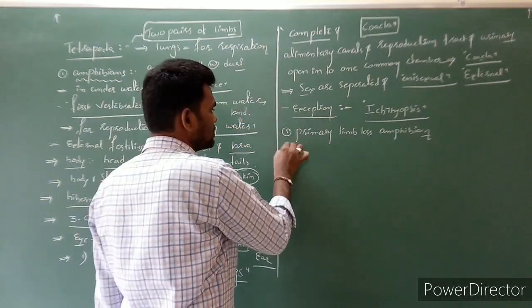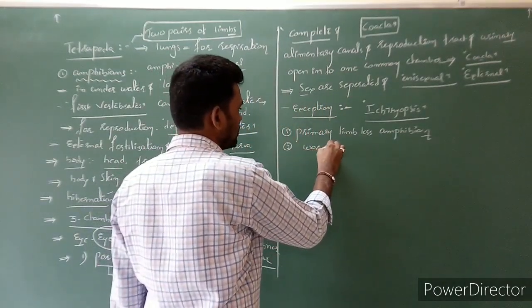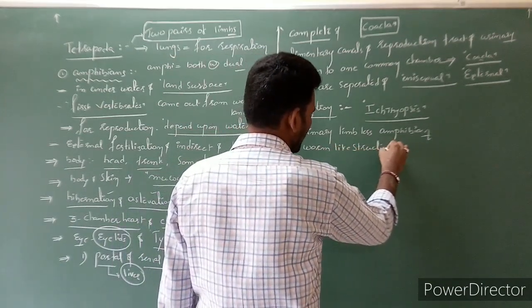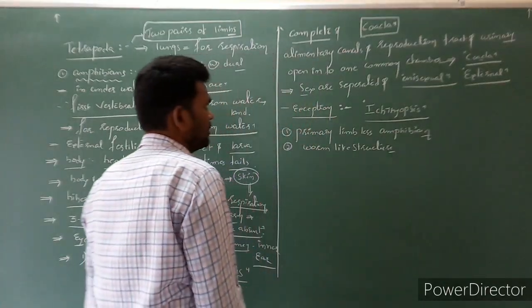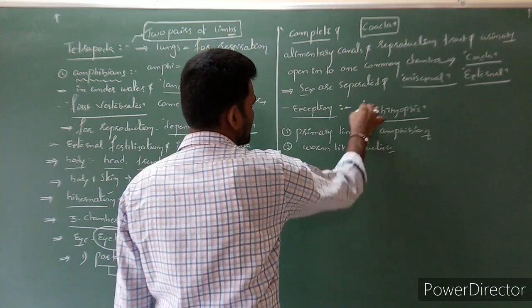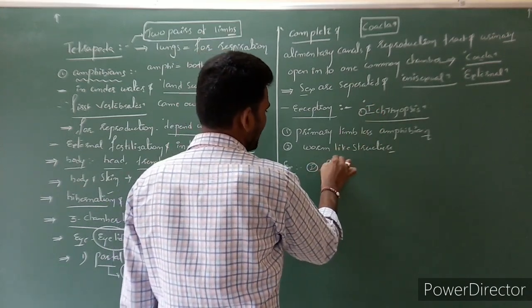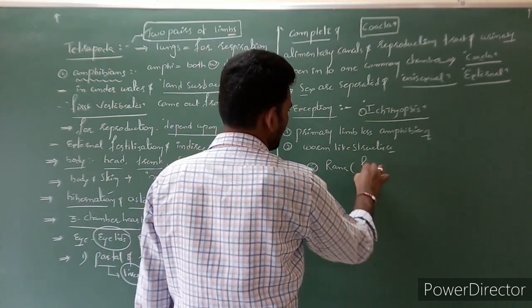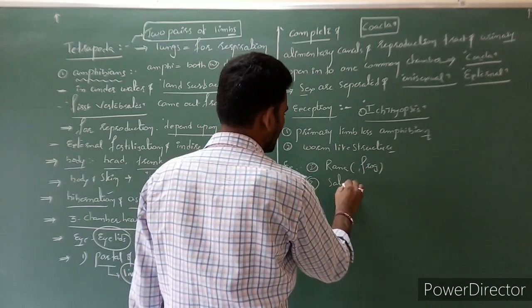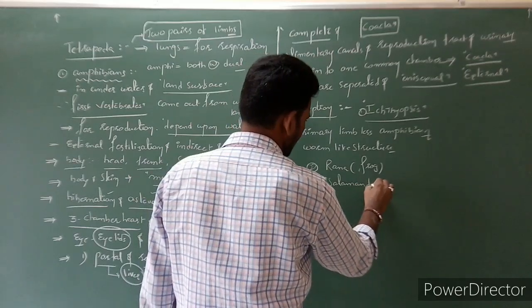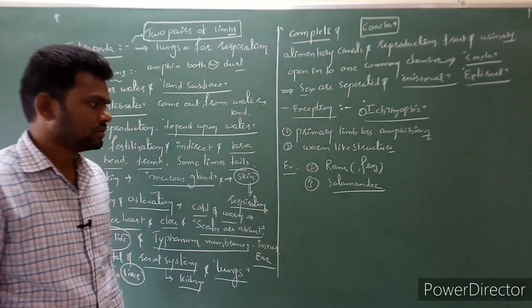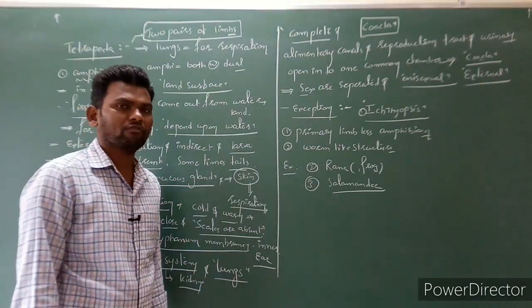It looks like a worm-like structure. Clear? So the examples are, first one is Ichthyophis, second one is mostly Rana, it means frogs, as well as salamanders, or a number of frogs are there. Clear? So these are the general characters regarding amphibians.